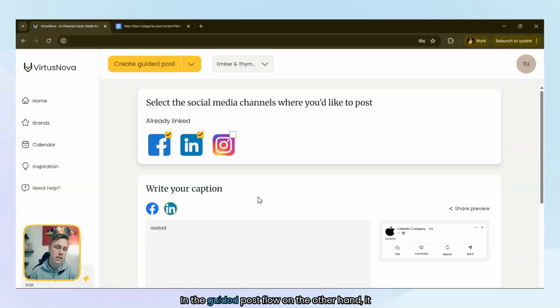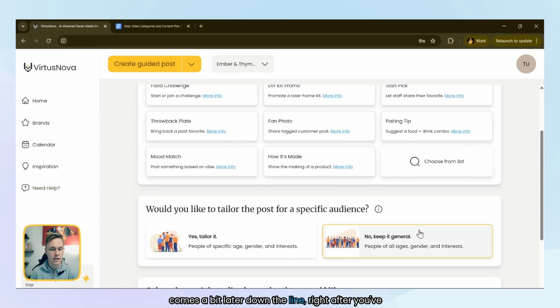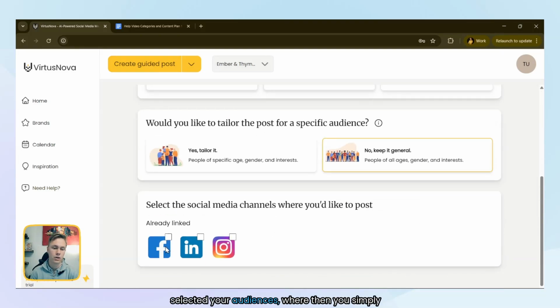In the guided post flow, on the other hand, it comes a bit later down the line, right after you've selected your audiences, where then you simply thereafter select your social media channels.